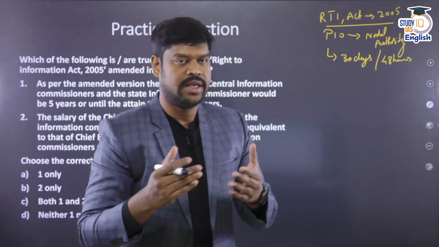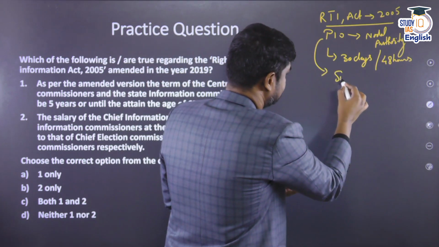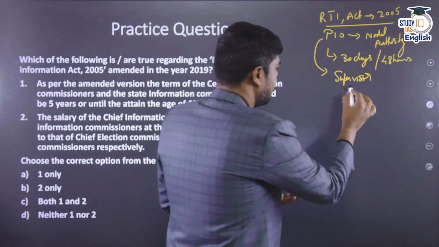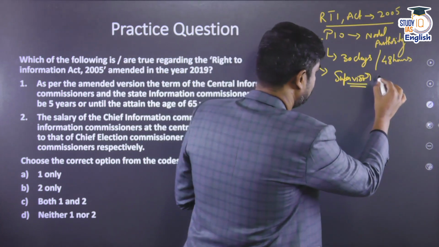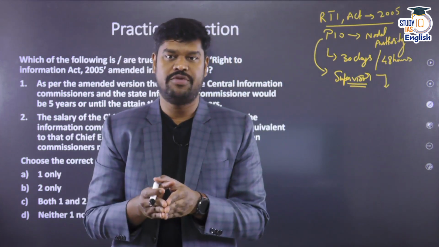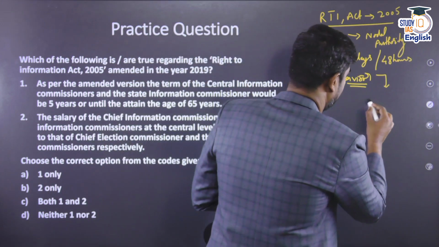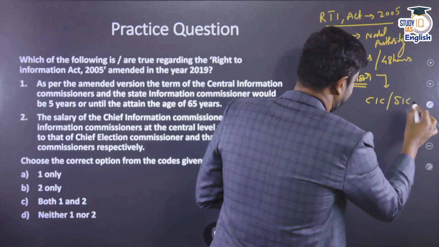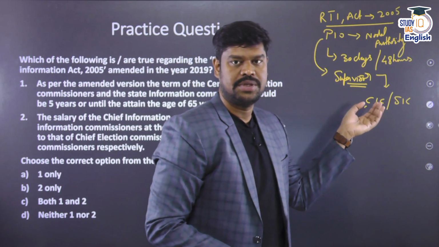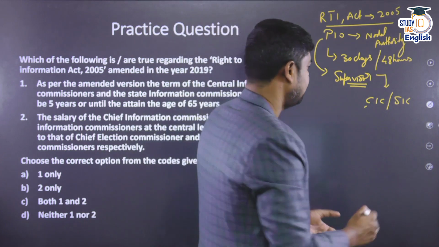If the PIO is not giving the information, then the individual who has filed this RTI petition can go to the appellate authority, who would be the PIO's immediate supervisor, and an appeal can be made to him. If he is also not responding, then the Act provides for the establishment of a Central Information Commission at the central level and the State Information Commission at the state level. If the information pertains to a central government department, further appeal can go to the Central Information Commission. If it is related to the state government, then it can go to the State Information Commission.